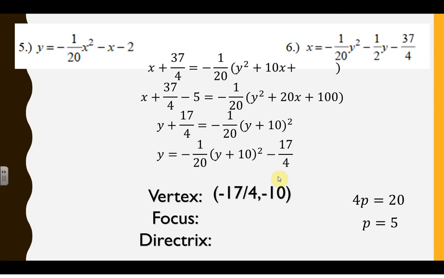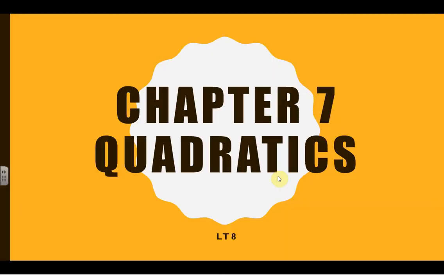Boom. Oh, look at that. Okay. Now we're opening to the left. So my focus is to the left 5, which, yeah, you have to do a fraction, and that's okay. Just use your calculator. And then my directrix is to the right 5. Boom. There we go.